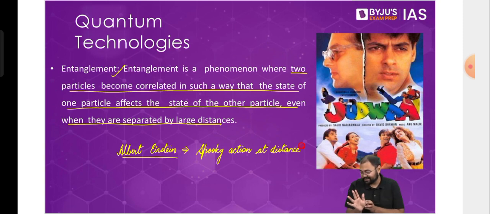If at all somebody has seen this film, whether this one or the newer one that released a few years back. What we see in this particular film or any film where you have twin brothers, twin sisters, etc., is that if something happens to one of them, the same thing happens to the other one as well. If you slap one Salman Khan, the other Salman Khan also gets slapped. So whatever happens to one, the same thing happens to the other. So that is nothing but entanglement.